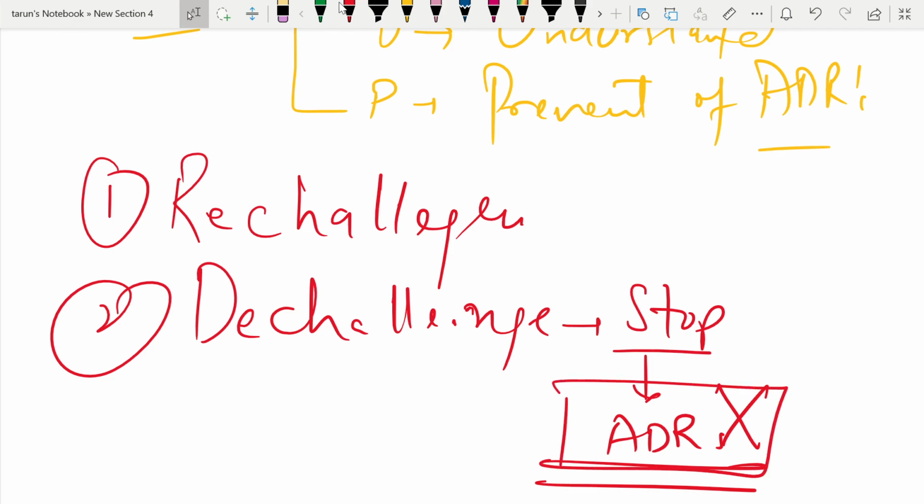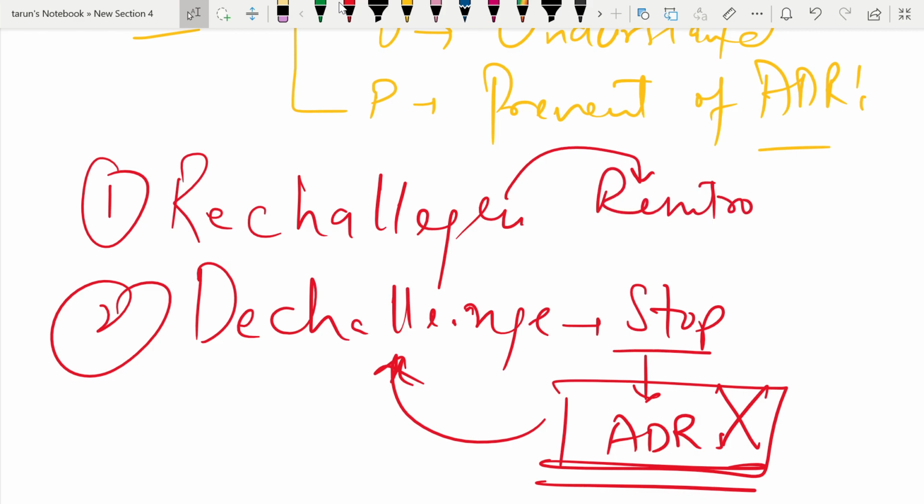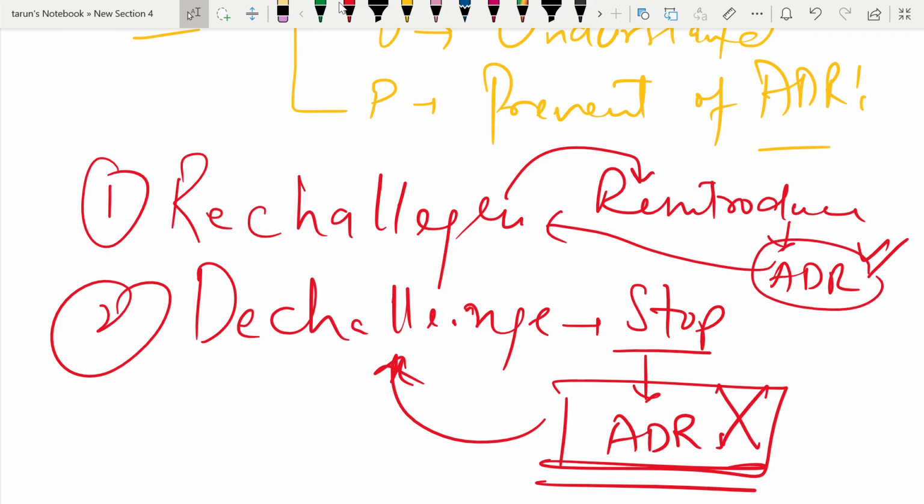Re-challenge means you reintroduce the particular drug that caused the adverse drug reaction, and the reaction reappears. So these two things help us identify that a particular adverse drug reaction is associated with a particular drug.